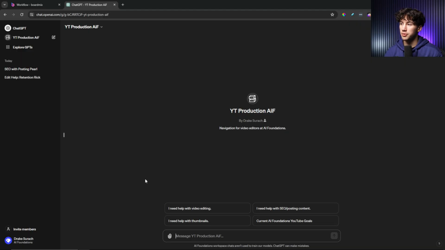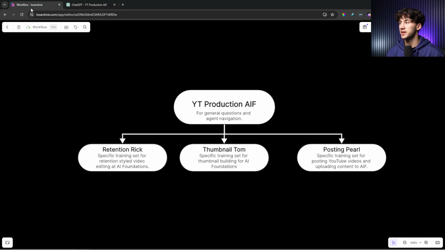Now, this is insanity when it comes to training employees at companies or training anybody, or if you have a specific set of procedures that somebody needs to follow in your organization, or that you just want to follow yourself. This is a great way of going about it, creating GPTs in ChatGPT. We're creating an agent workforce that can help us train. So the YT Production AIF GPT is amazing. Now let's create the 3 training GPTs beneath it.